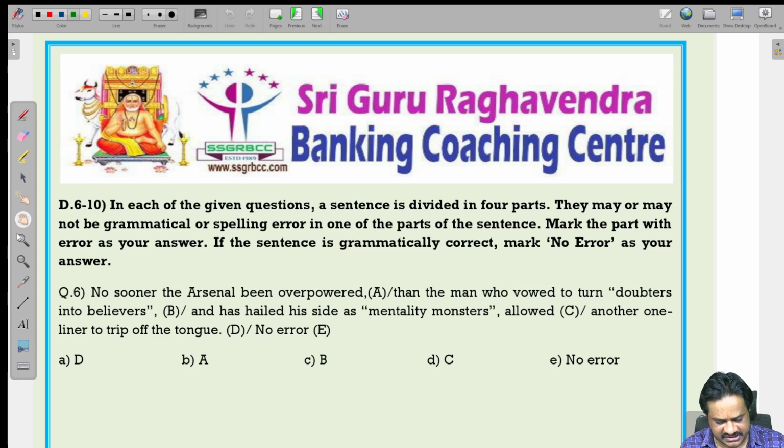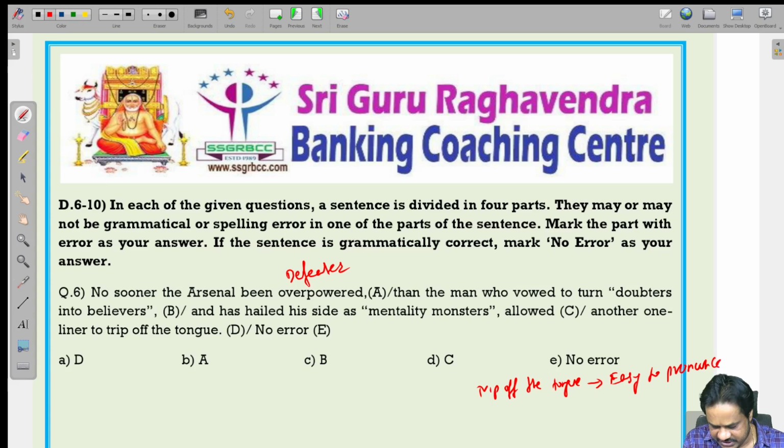No sooner the Arsenal been overpowered. Overpowered means defeated. Then the man who vowed to turn doubters into believers has hailed his side as mentally monsters, allowed one liner to trip off the tongue. What is the meaning of trip off the tongue? Trip off the tongue is an idiom that means easy to pronounce. Easy to pronounce is trip off the tongue.